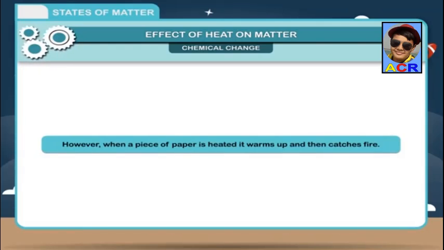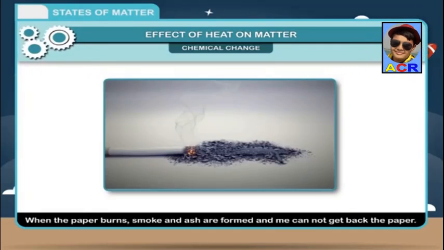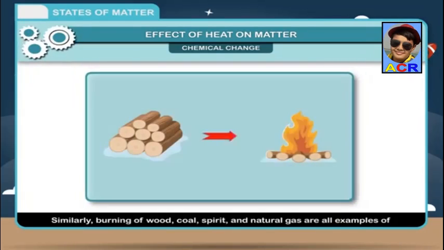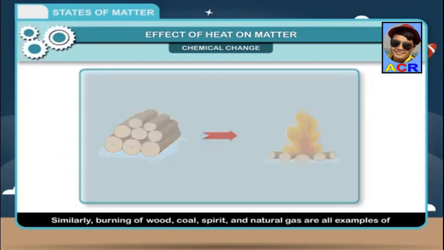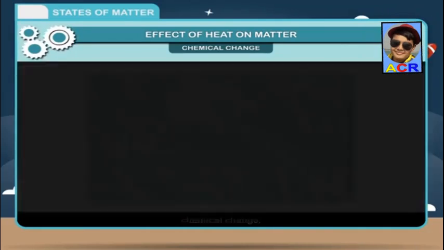However, when a piece of paper is heated, it warms up and then catches fire. When the paper burns, smoke and ash are formed, and we cannot get back the paper. Similarly, burning of wood, coal, spirit, and natural gas are all examples of chemical change.